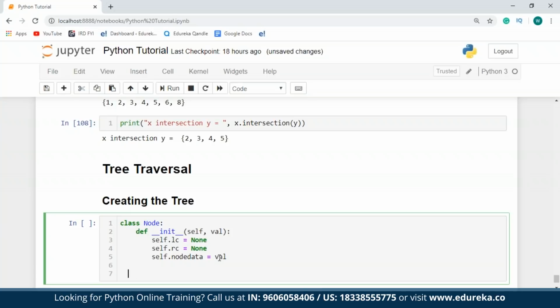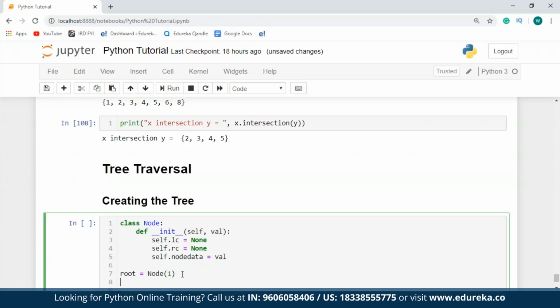So now let's move on and create an object of this class. So I'll just call the object as root. And you guys have seen already that in my tree, the first root or the root node is 1. So therefore, I'll assign a value as 1. So once this is done, I'll have a root node that is created. So once the root is created, I'll have to create the left child and the right child for it.